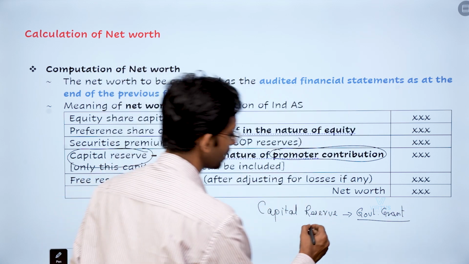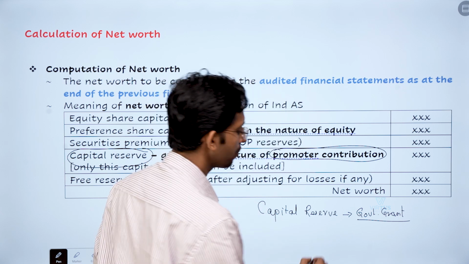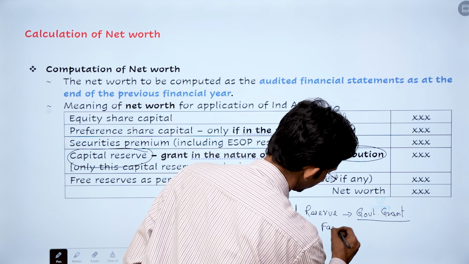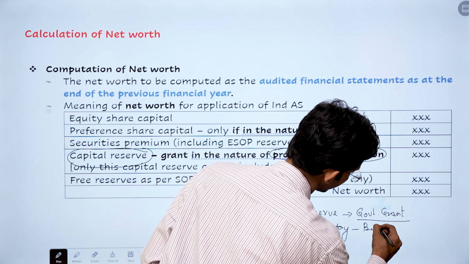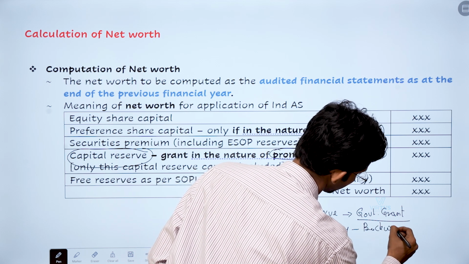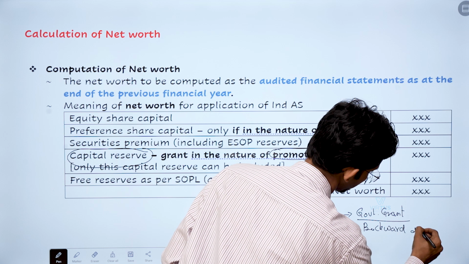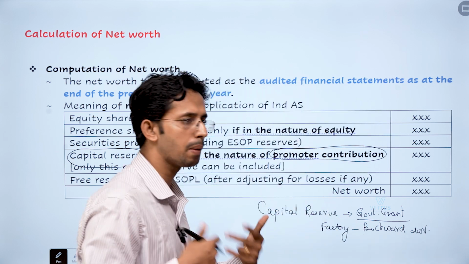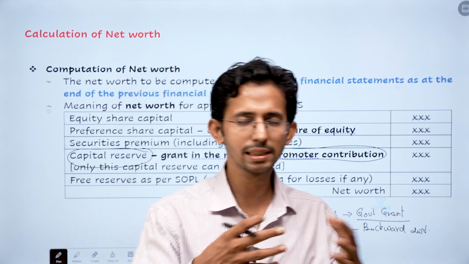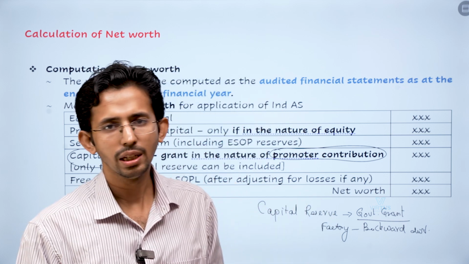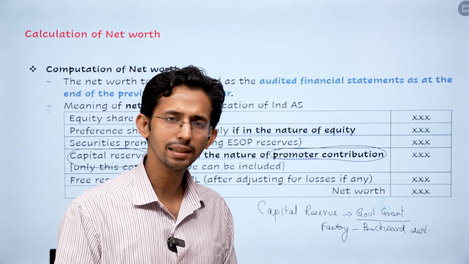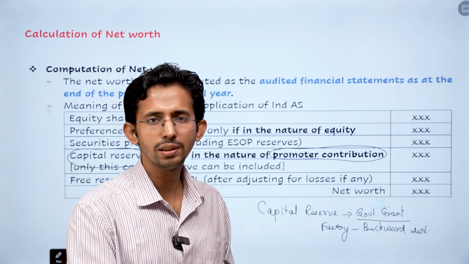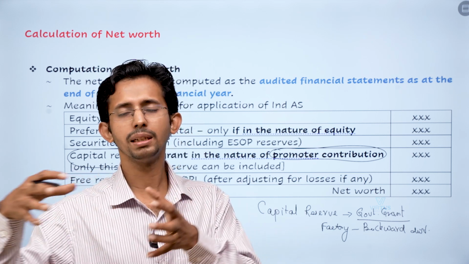Let's say, as an example, you have set up a factory in some backward district, and for the purpose of promoting investment in such backward districts, the government has given you some grant, and they say that this grant is towards your investment in that particular project.